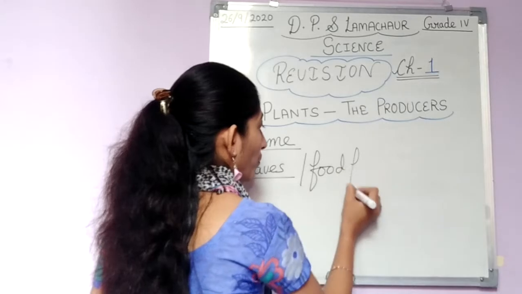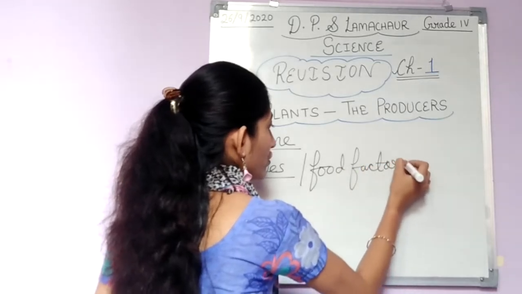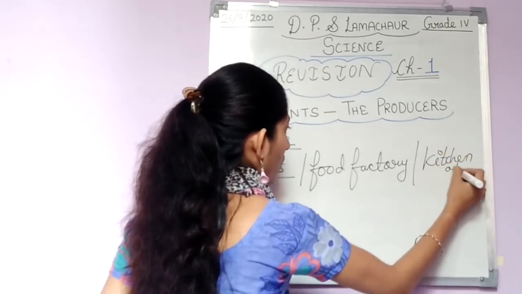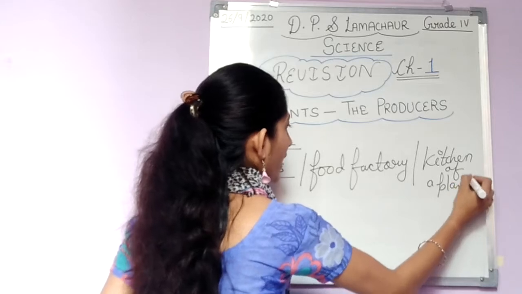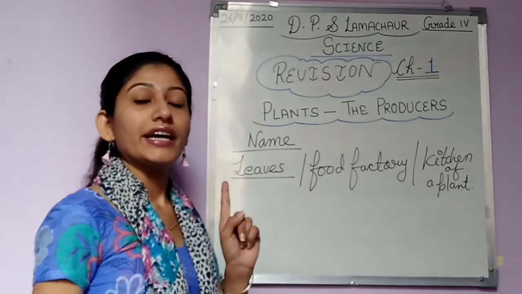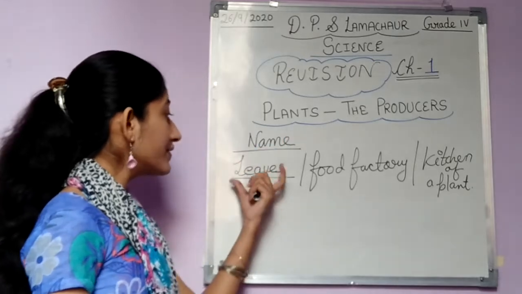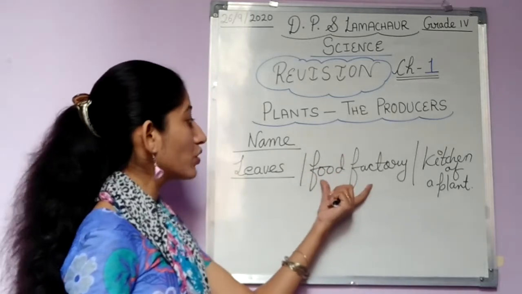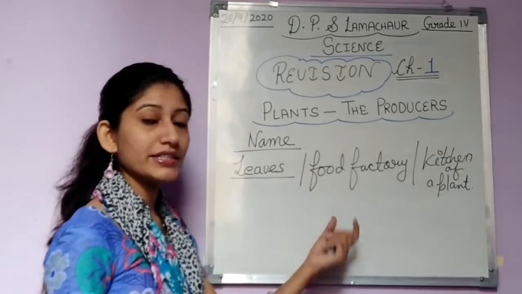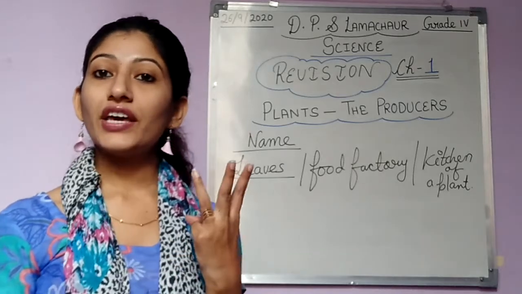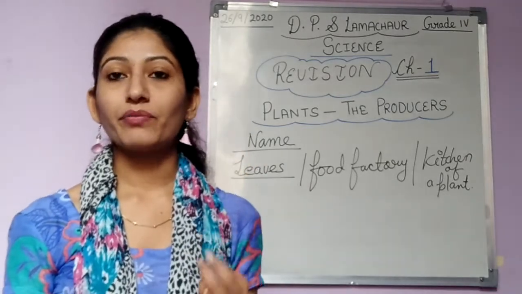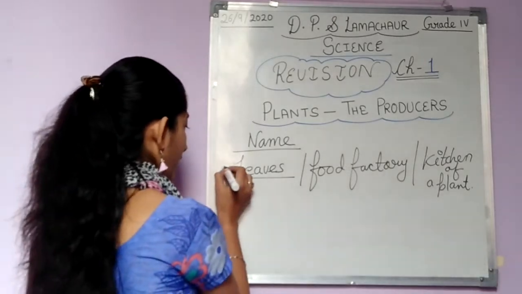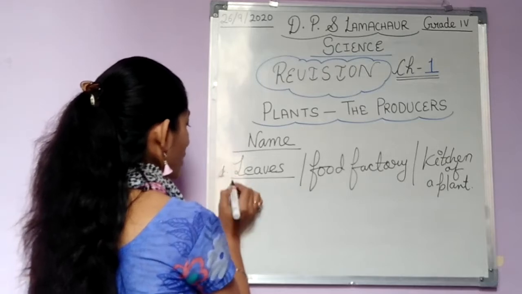Food factory. And it is also known as kitchen, kitchen of a plant. So from question number 1, it is clear that leaves are also called the kitchen of a plant, and leaves are also called the food factory of a plant. So from one question we come to know about 3 important points. Now the second one is asking about lines of a leaf.